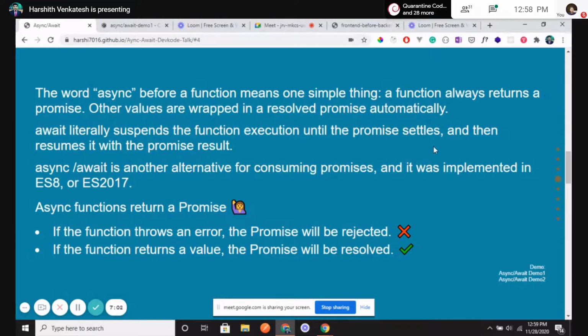So async await is more like an alternative for consuming promises, and it was implemented in ES 2017. So you guys understood promise, right? What happens in a promise? Either it returns a resolved state with the data, or it rejects it, saying that whatever you have requested, there is nothing coming from that side. So I'm throwing you an error. So these are the two values, either resolved or rejected. We are using this value to display the data.